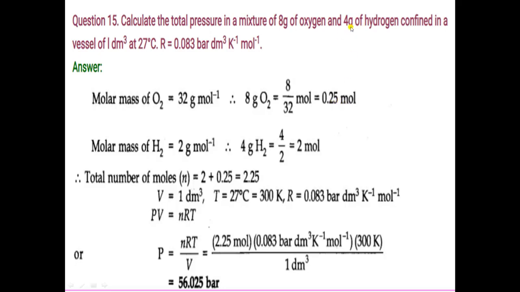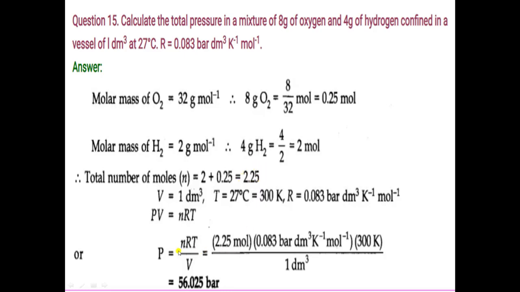In the same way you can find the number of moles for hydrogen gas. In the same way, given mass divided by molar mass. So given mass is 4 and molar mass is 2. It is equal to 2 moles. Now we will use the formula PV is equal to nRT. Now the number of moles of oxygen and hydrogen, you will add these two. 2 plus 0.25 which is equal to 2.25. So total number of moles is 2.25.